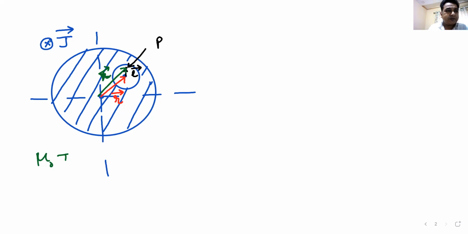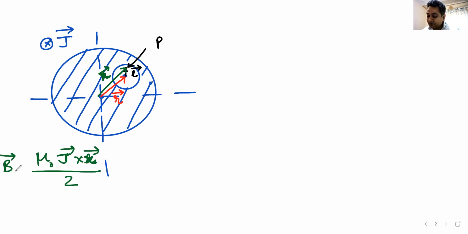Mu naught J R by 2, J cross R. So here R becomes X, so mu naught J cross X by 2. Do we understand this? This becomes the magnetic field due to the first one, right? Yes, sir. J cross X, the entire cylinder without the hole.